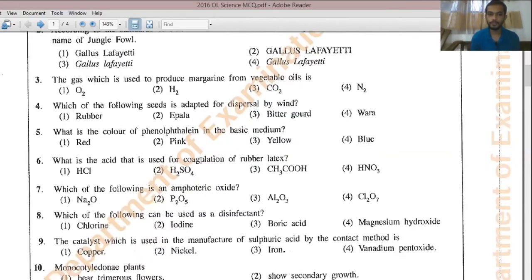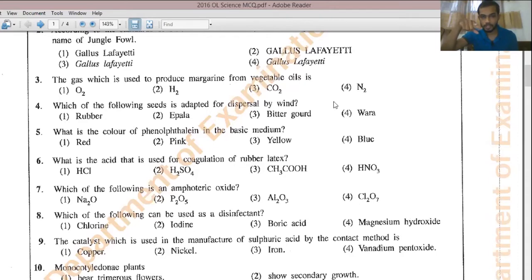Question number 5. And what is the color of phenolphthalein in basic medium? In basic medium, phenolphthalein color will be a pink color, right? Normally phenolphthalein is a colorless solution. So this colorless phenolphthalein, when you add it into a basic medium, what happens, that colorless will turn into a pink color, right?